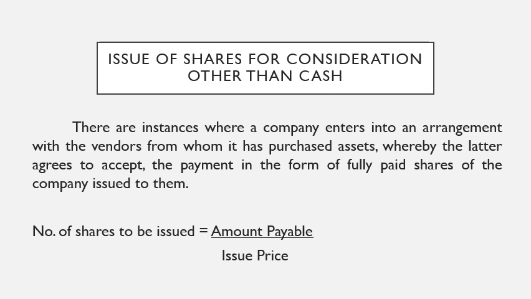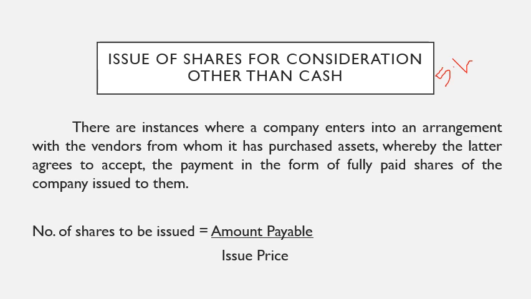For example, a company purchased an asset worth rupees 5 lakh from another company. Instead of paying cash, the company agrees that we will pay you shares instead of cash. So here the company will be issuing 5 lakh rupees worth of shares to that company instead of paying cash.